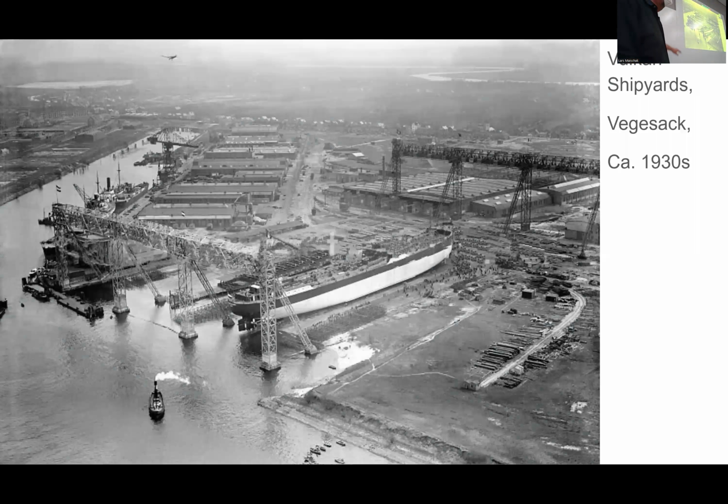And then, of course, one of the major industrial facilities is the shipyard, Vulcan Shipyards, named after the god who is in charge of industry and fire and also warfare, Hephaestus, or Vulcan in the Latin. This is a place that had been around since the 1880s.